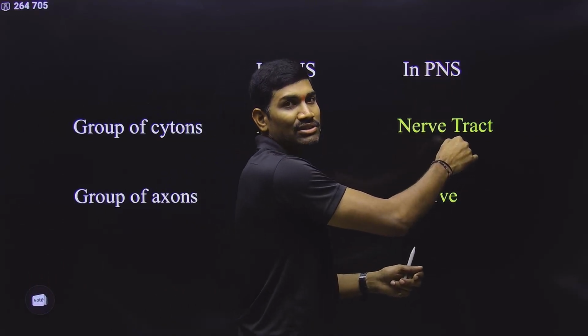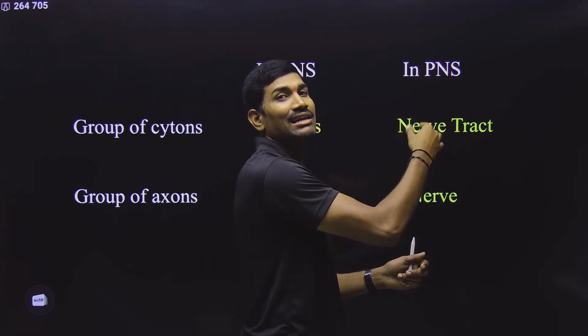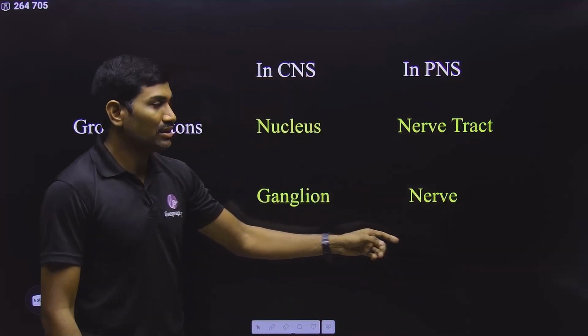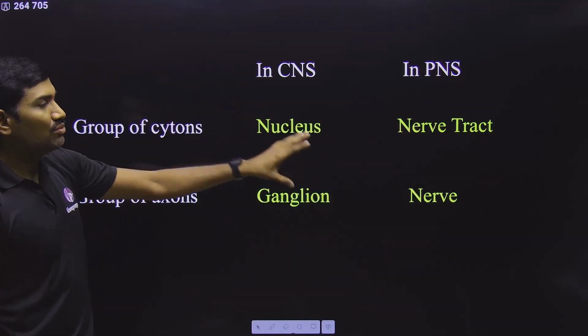In the peripheral nervous system, a group of cell bodies is called a ganglion or ganglia. Okay, and a group of axons is called a nerve. Okay, please, there is a small mistake, so please interchange these words. So this is the general information.